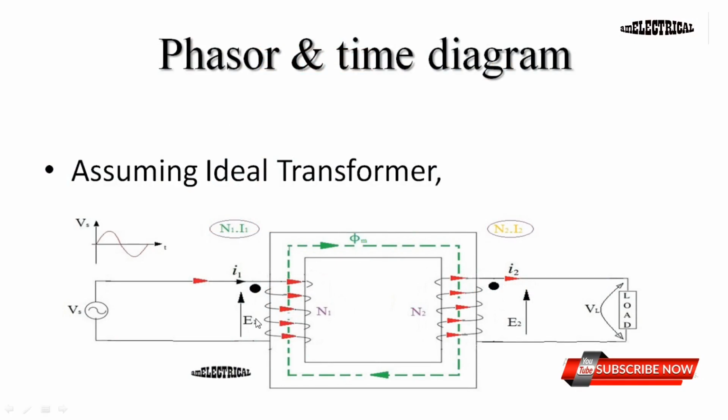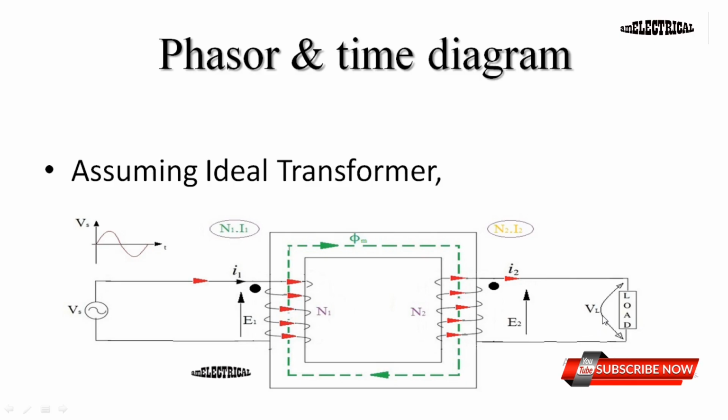Since the ideal transformer has zero primary and secondary impedance, E1 equals Vs, that means supply voltage, or V1, whatever you call it, Vs or V1. Similarly, E2, that is the secondary induced EMF, will be equal to VL or V2, that is the load voltage.